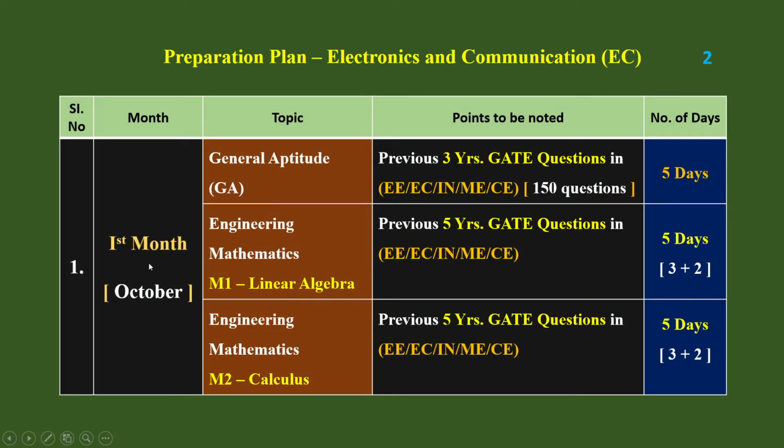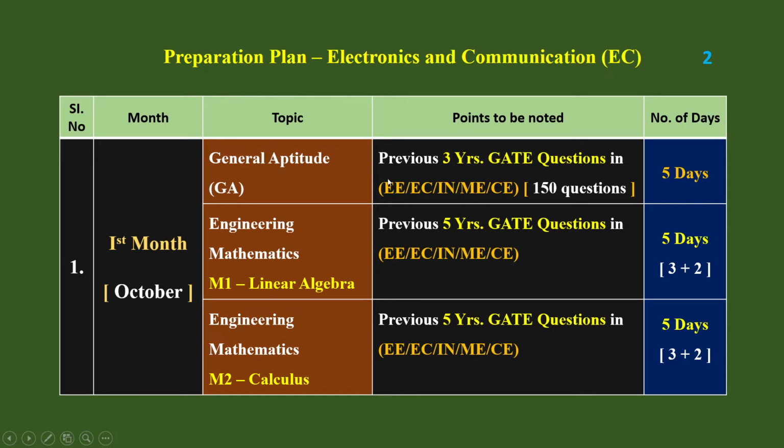So this is the first month, October. During October, I have taken 30 days only; approximately for each month I have taken 30 days. I have put the schedule like that only. So here I have put general aptitude first.